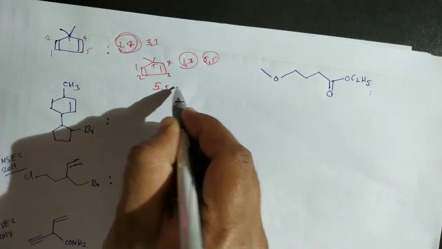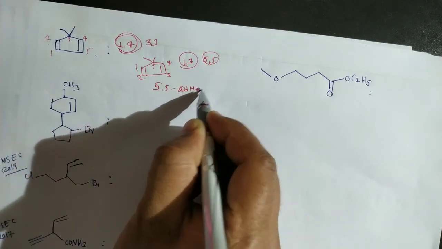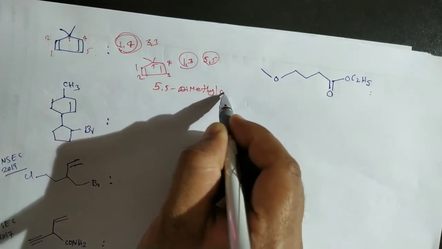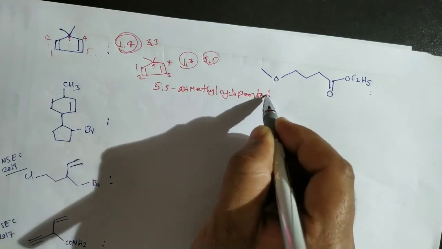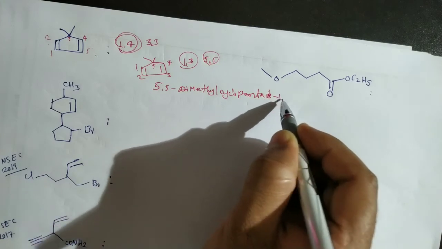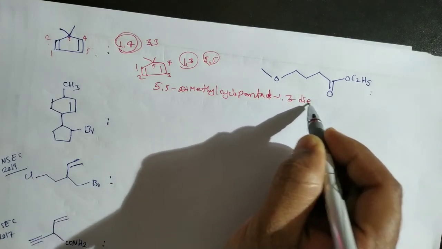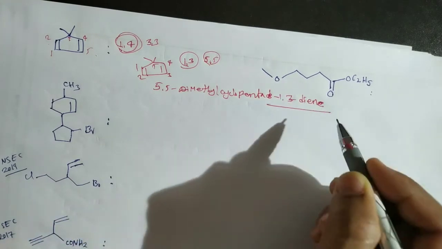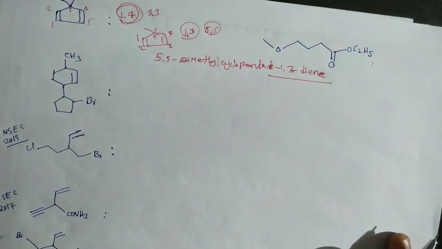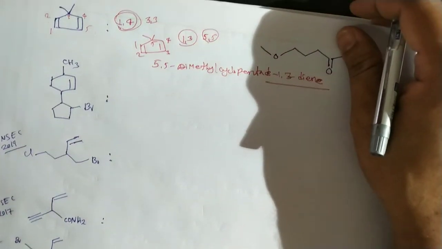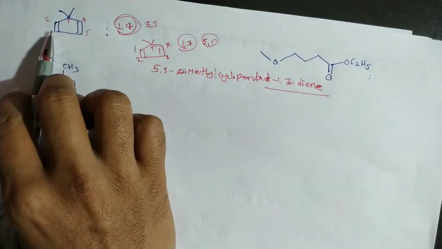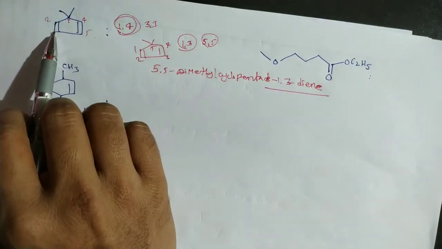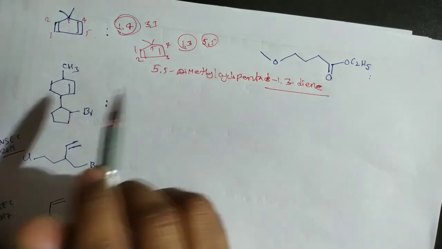So here 5 5 dimethyl cyclopenta 1,3 diene, cyclopenta-1,3-diene actually. Okay, that's it. So it is the IUPAC name of this compound. Here both double bonds should get the least number. Here in this case 1 4, here in this case 1 3.